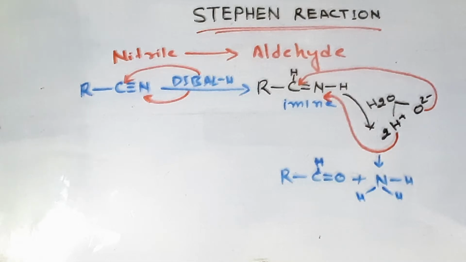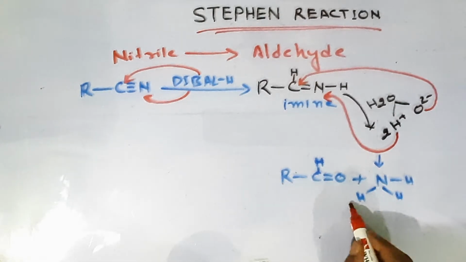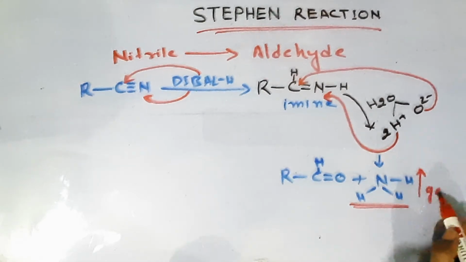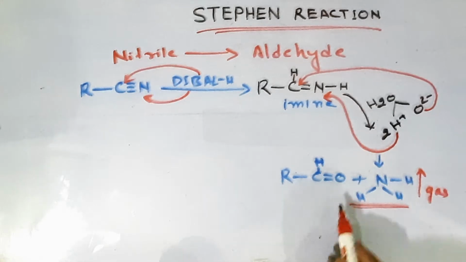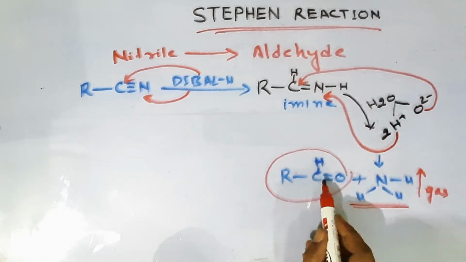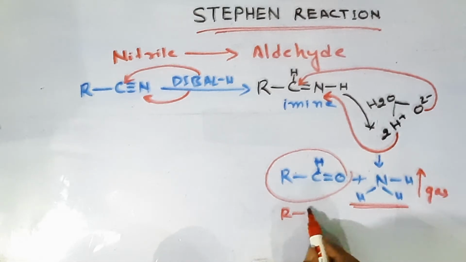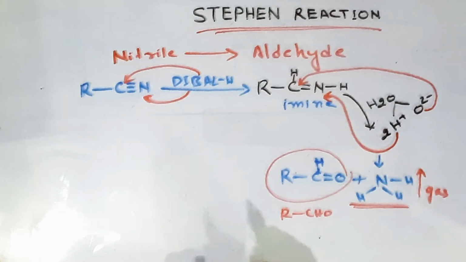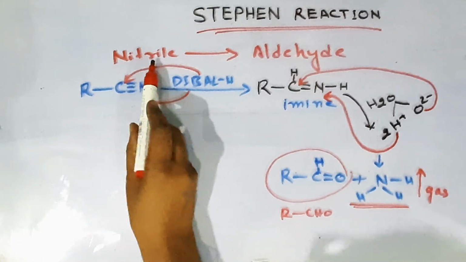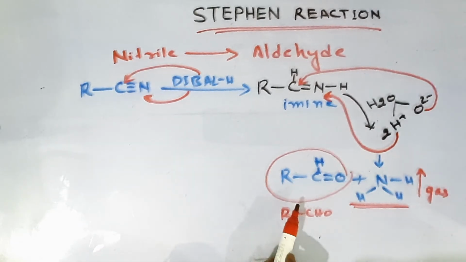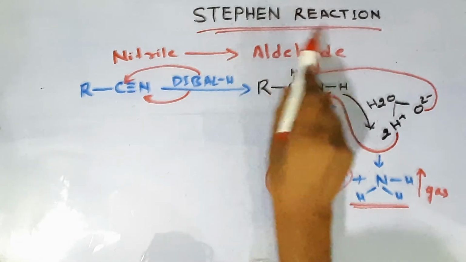So see what I have got finally, this is ammonia, this is gas, so it will be released in the atmosphere. And at last what we are getting is aldehyde, this is only the aldehyde, CHO, we can write it in the form RCHO. Okay, and our aim was to go from nitrile to aldehyde, and I got from nitrile to aldehyde. So this is all about the Stephen reaction.